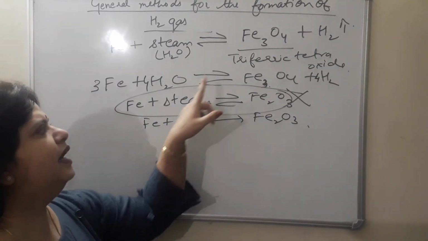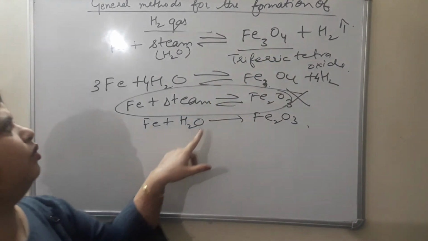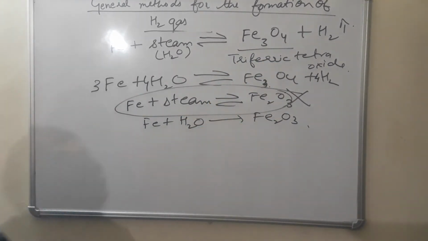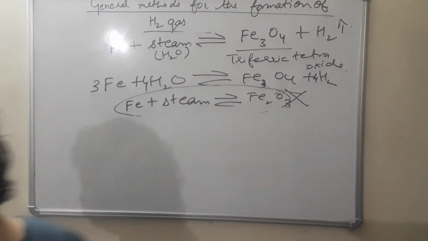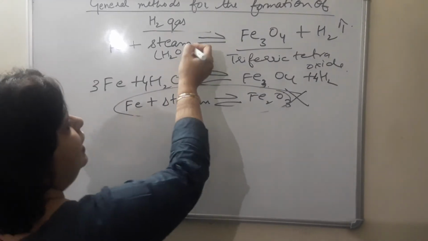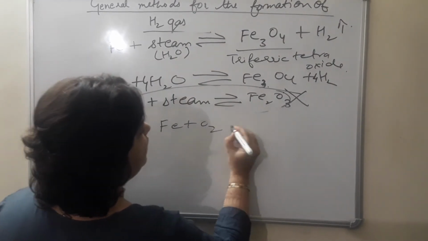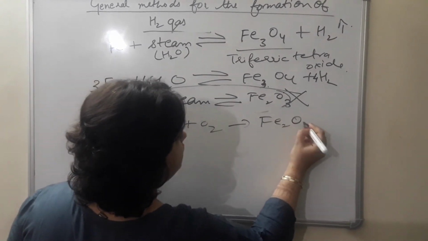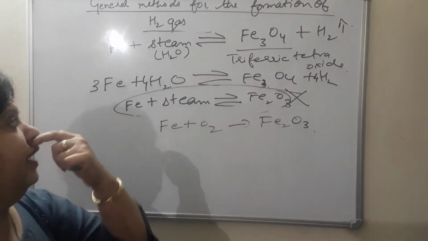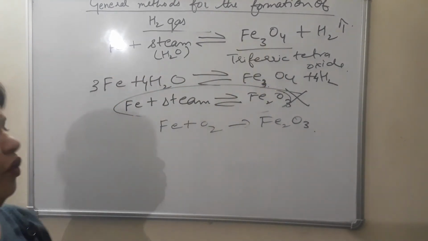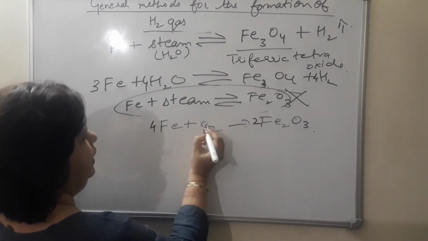इस केस में बनेगा, ना कि इस केस में. Here it will form Fe3O4. जब water के साथ होगा, then no, sorry, not water, because water के साथ तो हमने कर ही लिया. When it reacts with oxygen, water के साथ तो हमने कर लिया, steam is the form. So when it reacts with oxygen, then it will give Fe2O3. जब oxygen के साथ react होगा, then Fe2O3. And when with steam, it will give Fe3O4. And I think very easily you can balance this one also. Put here 4 and 3.